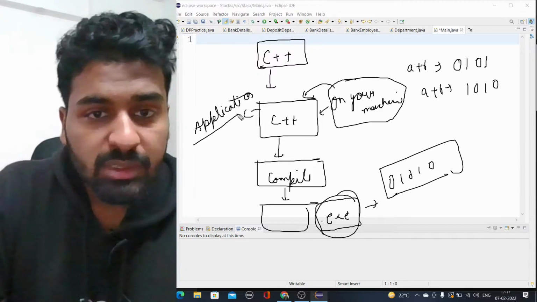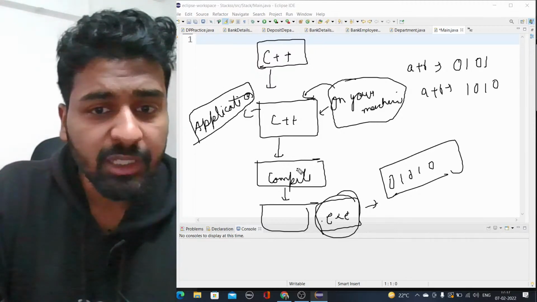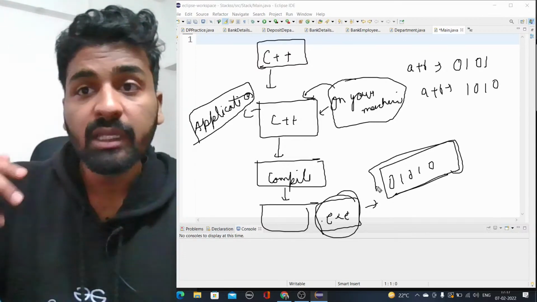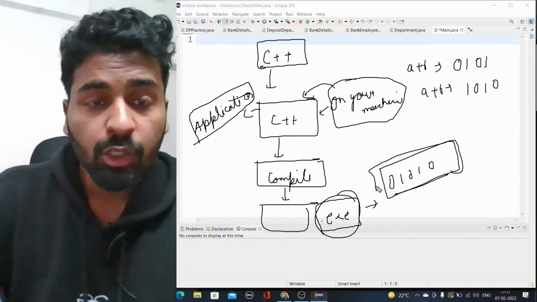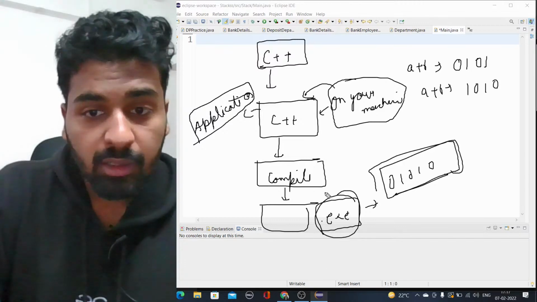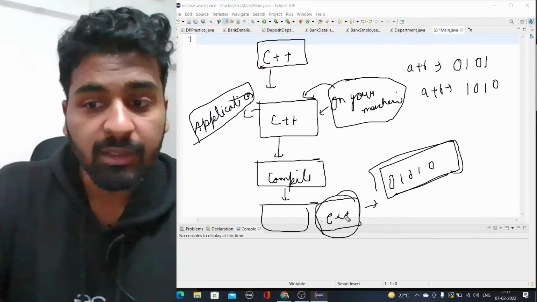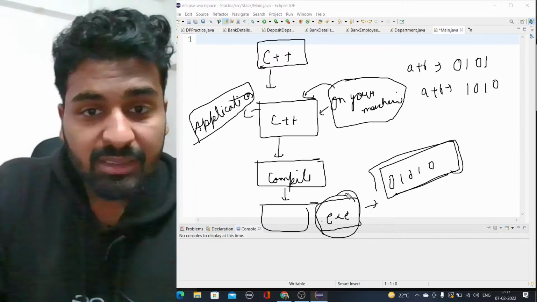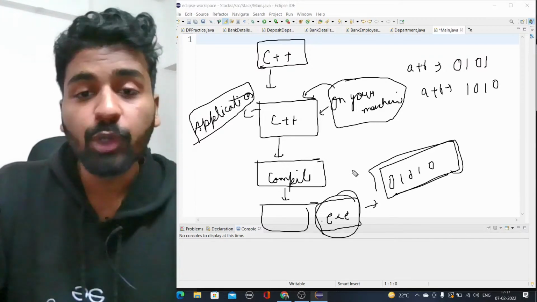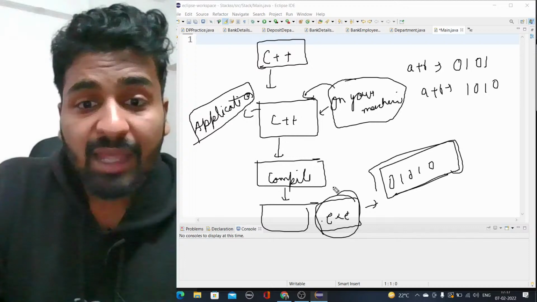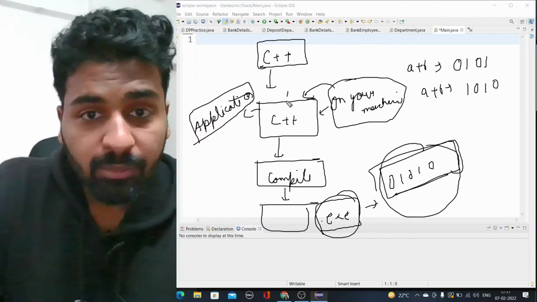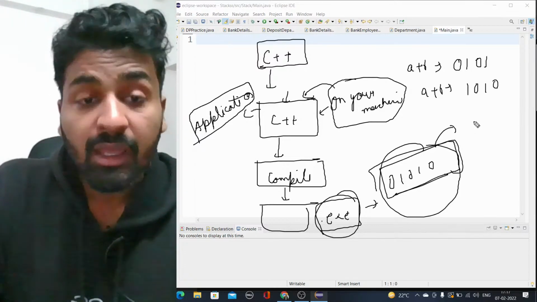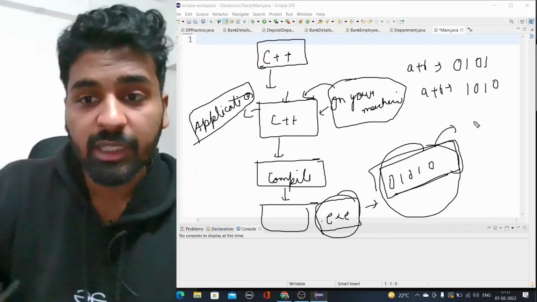When you make this application, you compile it and you get a binary file, because you will never actually share your code with anyone. You will not share your code because that is your work. You will only share this exe file, this binary file, so that they can use your software, not your code. Now this is where the problem arises. The binary code that we have got from this machine is only reliably executable on your machine. It can execute on other machines as well, but the behavior can be different.